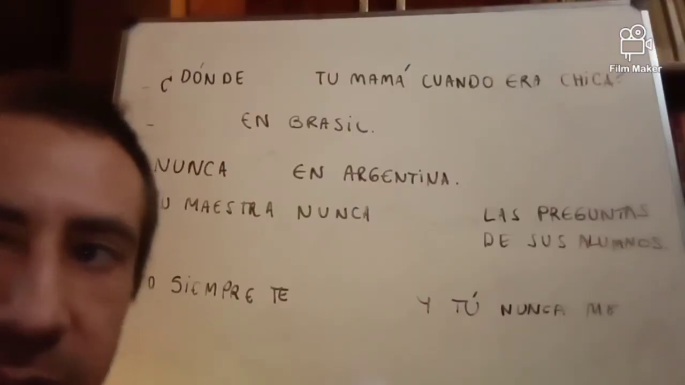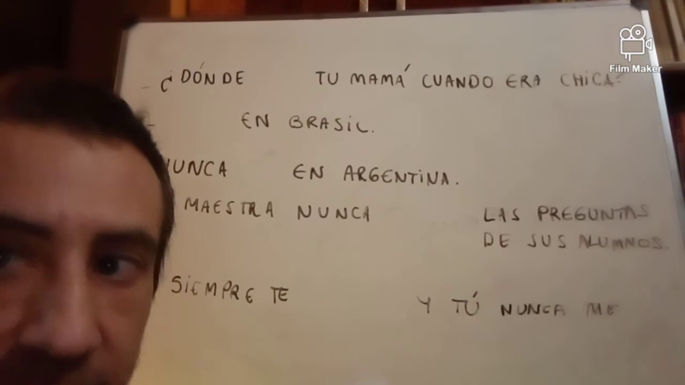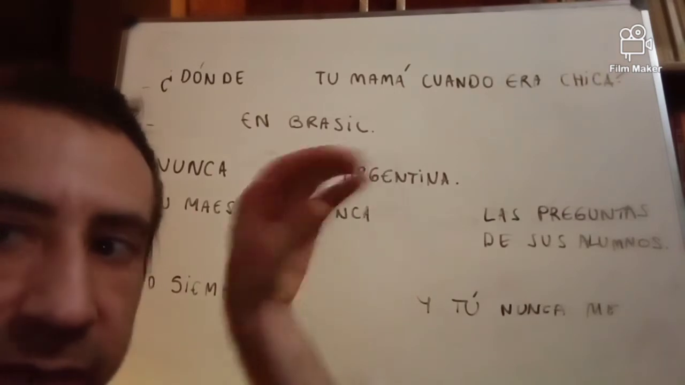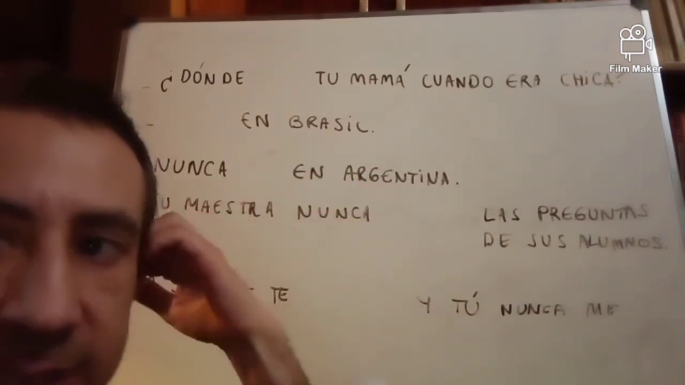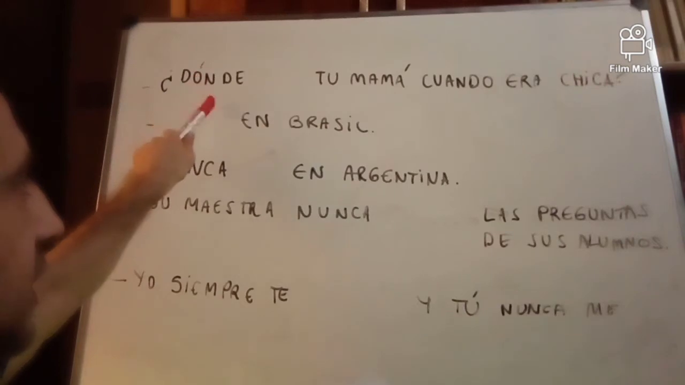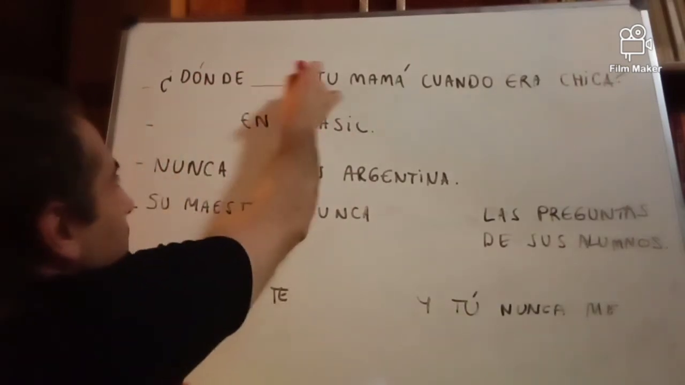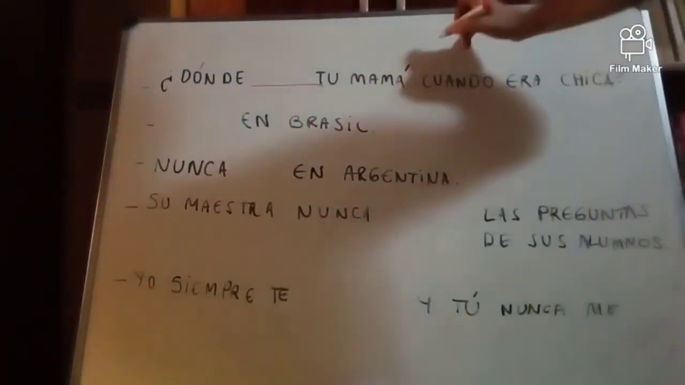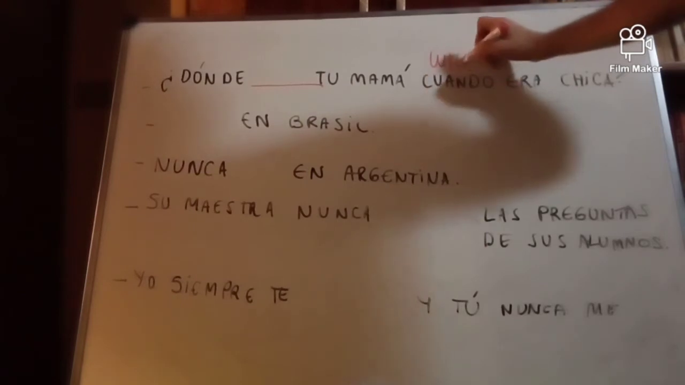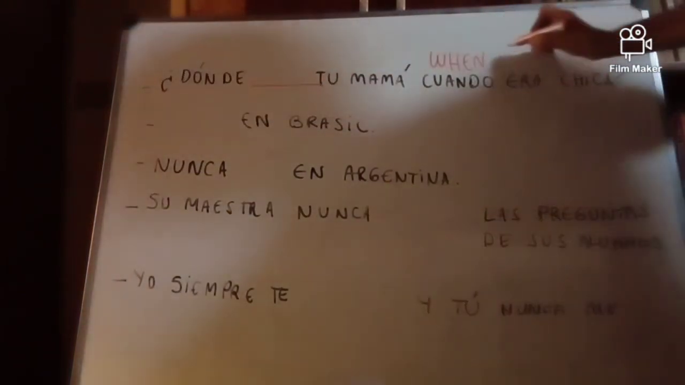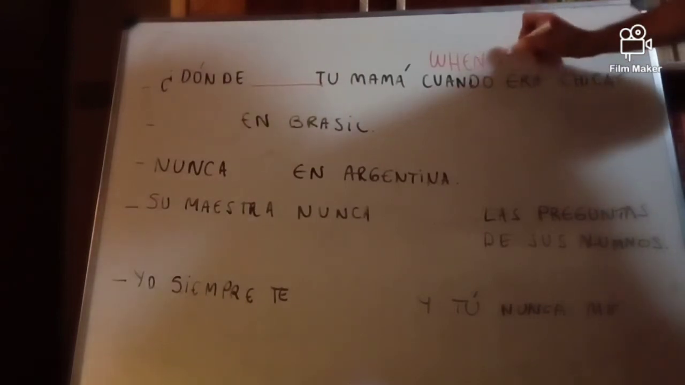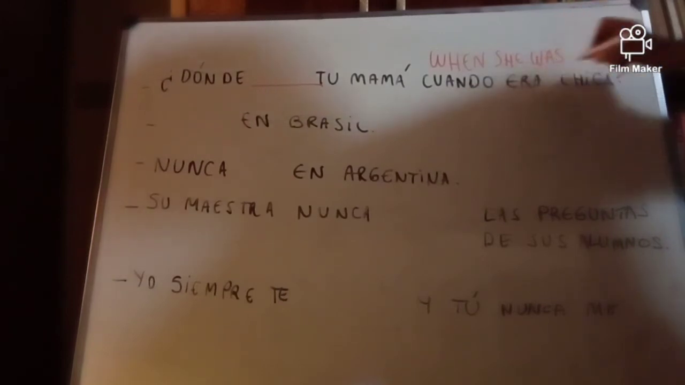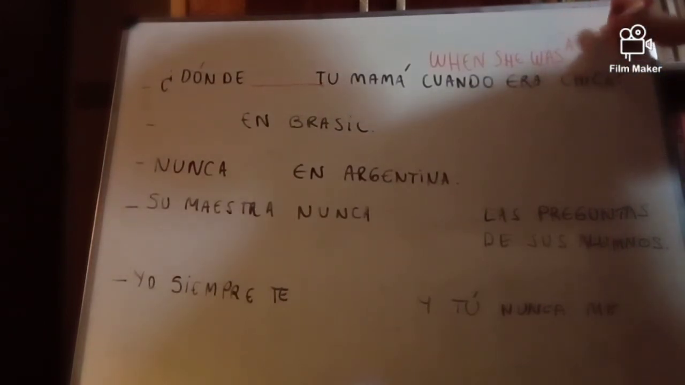Let's see some examples and let's see if you can fill in the gaps that I left on purpose, because they contain the information we've just seen. ¿Dónde tu mamá cuando era chica? Cuando means when. Era is the past of ser, to be. When she was a child.